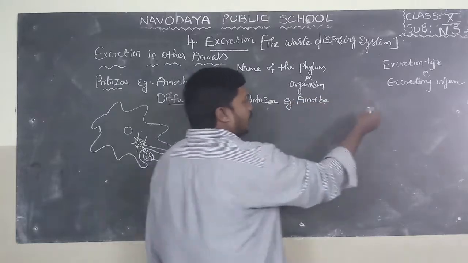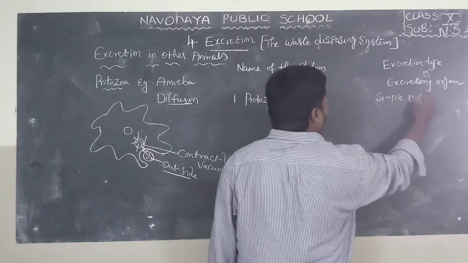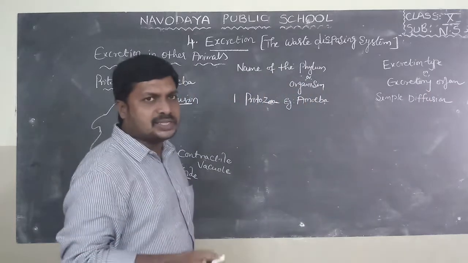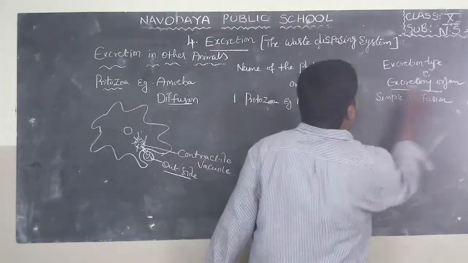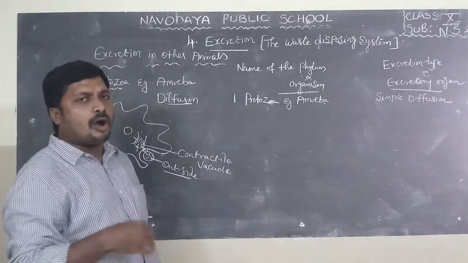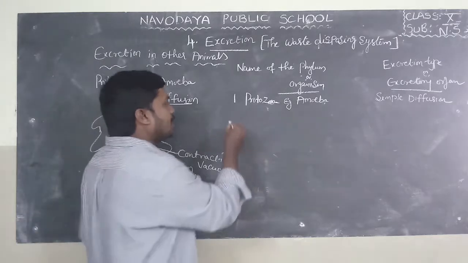In protozoa, excretion takes place by simple diffusion. It does not have a specific organ for excretion. So all life processes take place by simple diffusion in amoeba.